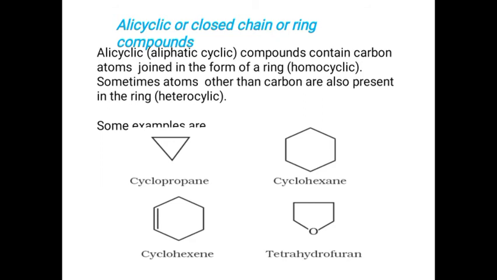The next one is alicyclic or closed chain or ring compounds. These are compounds that contain carbon atoms joined in the form of a ring. In a ring form, all carbons are in a ring.